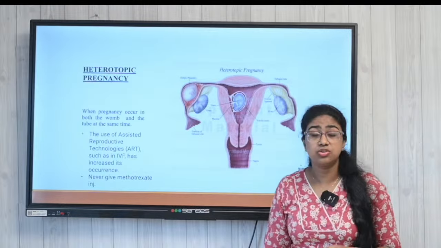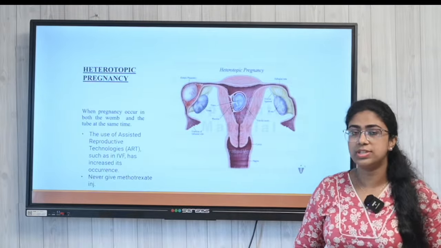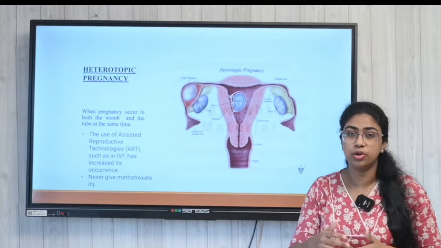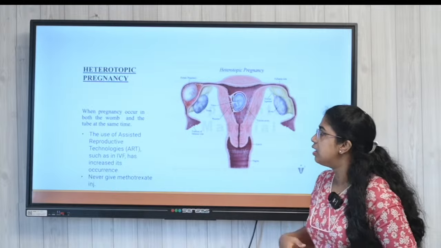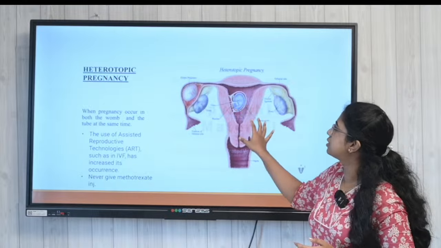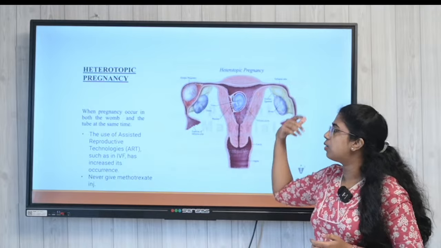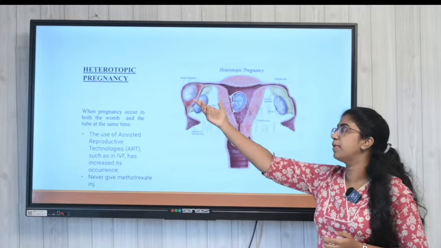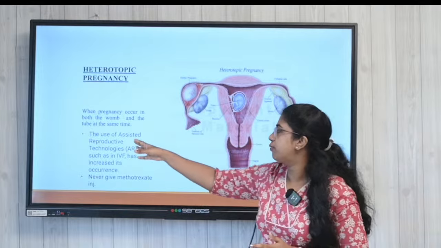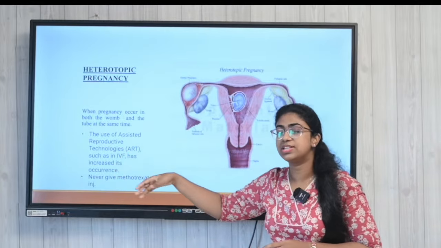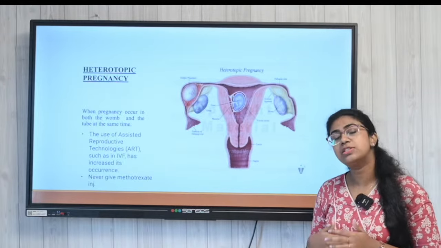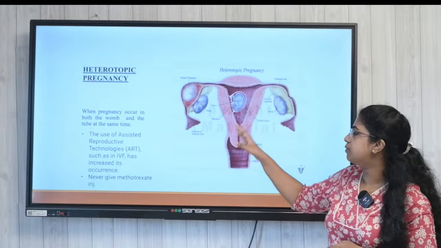Now, regarding the heterotopic pregnancy, nowadays there are so many IVF treatments that patients undergo, so there can be a chance that at the same time one pregnancy occurs inside the uterus, that is in the womb, and one outside the uterus, an ectopic pregnancy, is also growing. So, assisted reproductive technologies like IVF can lead to an increased risk of such pregnancies.